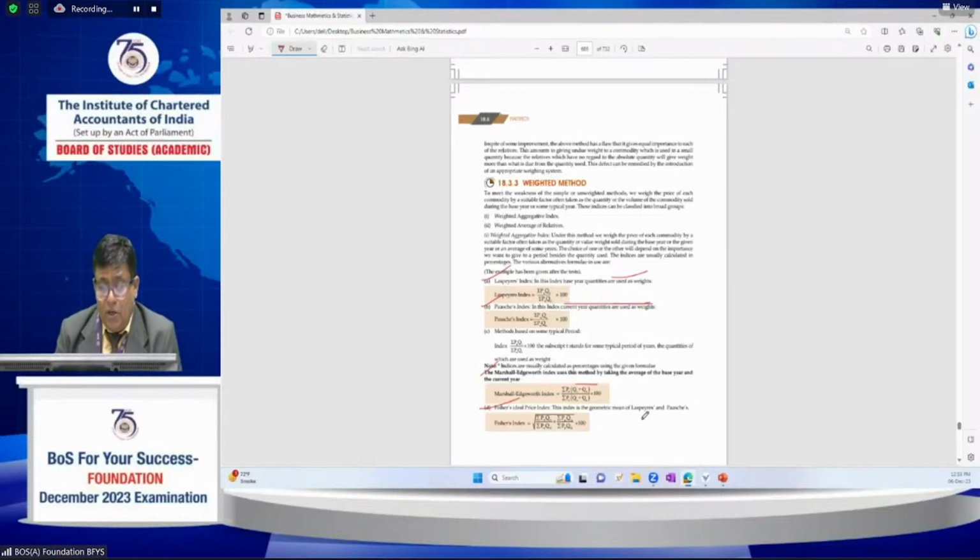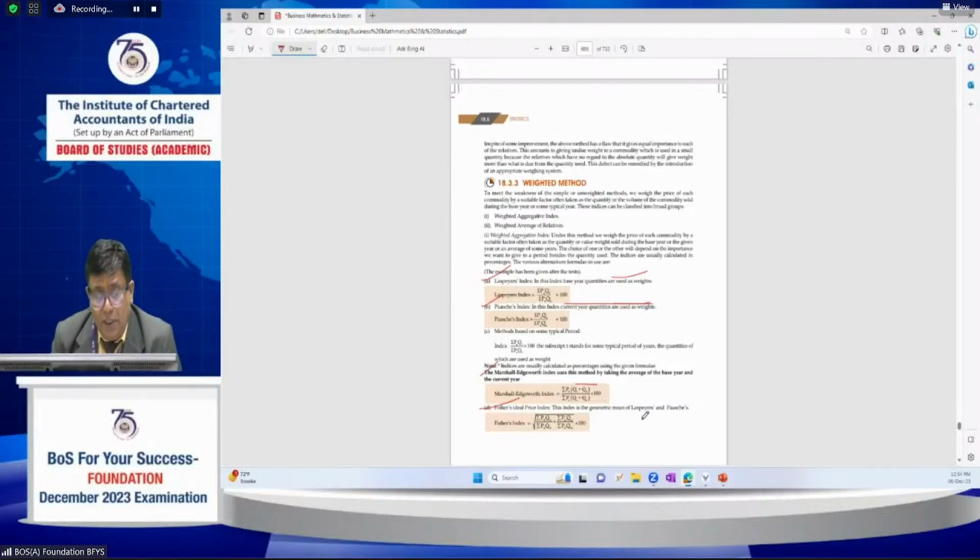It is the geometric mean of the Laspeyres and Paasche index numbers, and Cauchy's index number. Coming to the Laspeyres index number, this is sigma Pn Q0 by sigma P0 Q0, into 100. And Paasche's index number is a summation of Pn Qn, where Qn means the current year quantity, by sigma P0 Qn, into 100.